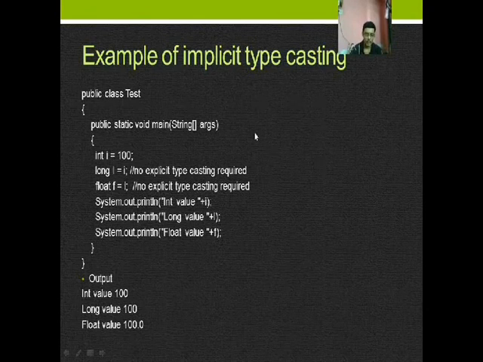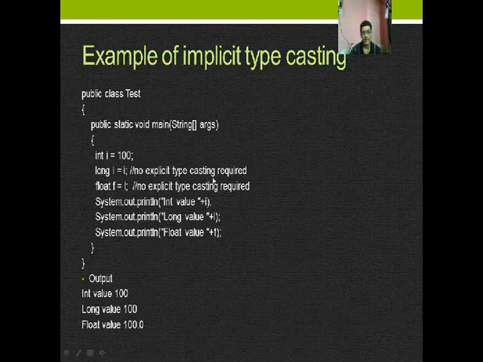We will take here public class test, public static void main string args. As usual, integer i, we have declared the variable i here, also initialized the variable with 100, and long l equal to i, we have assigned this variable to long.